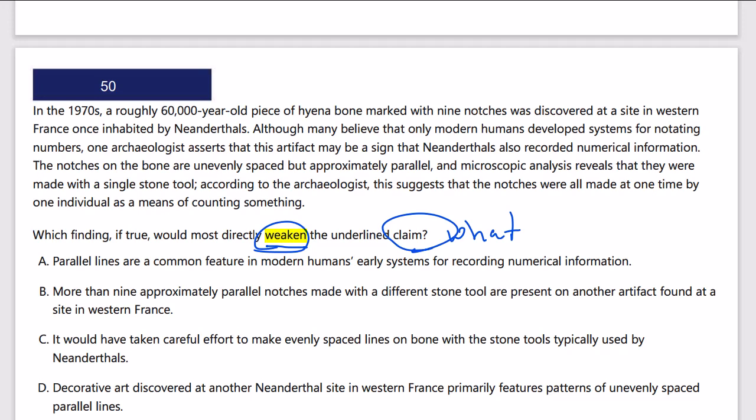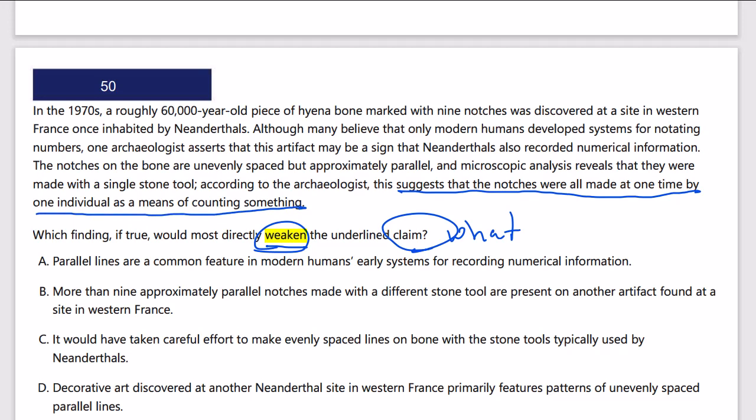So in the 1970s, a roughly 60,000-year-old piece of hyena bone marked with 9 notches was discovered at a site in western France, once inhabited by Neanderthals. Although many believe that only modern humans developed systems for notating numbers, one archaeologist asserts that this artifact may be a sign that Neanderthals also recorded numerical information. The notches on the bone are unevenly spaced, but approximately parallel, and microscopic analysis reveals that they were made with a single stone tool. According to the archaeologist, this suggests that the notches were all made at one time by one individual as a means of counting.